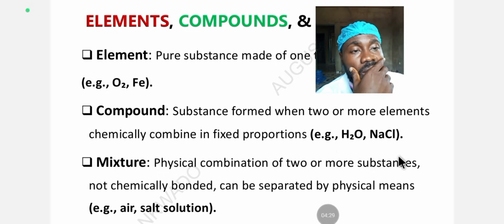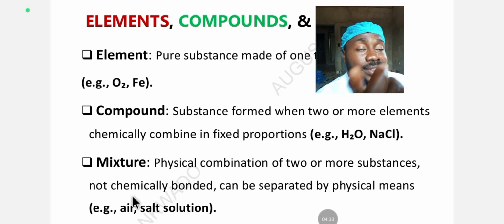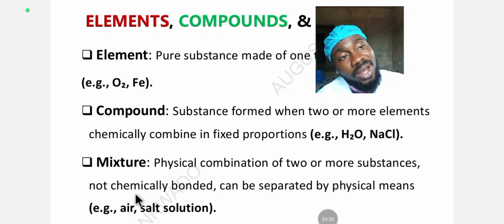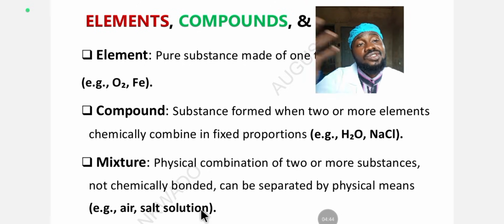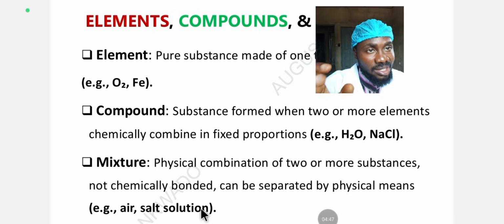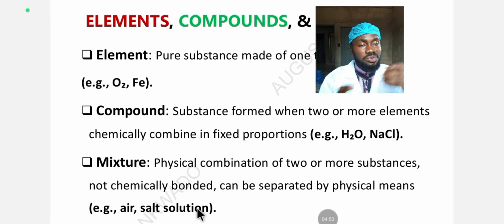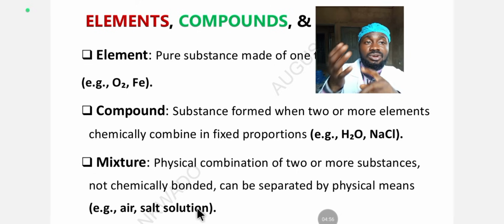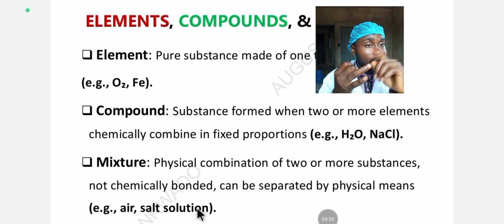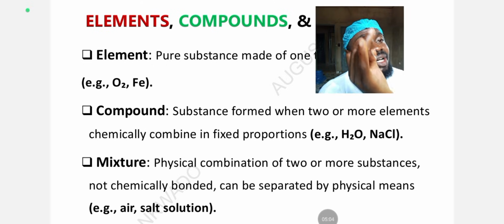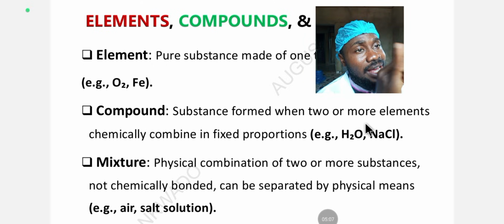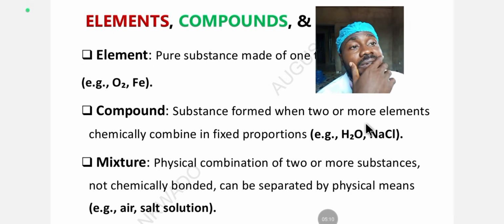So examples of mixtures include air. Air is a mixture of different gases, different particles, and so on. You have salt solution. Salt solution is also a mixture because you can recover the salt through a physical process. There was no chemical reaction. If you carry sodium chloride and pour it inside water, it's not a chemical reaction. It's a mixture of salt and water, because you can recover the salt through crystallization. You boil it, you heat it to dryness, and it crystallizes out, because it's a soluble salt.